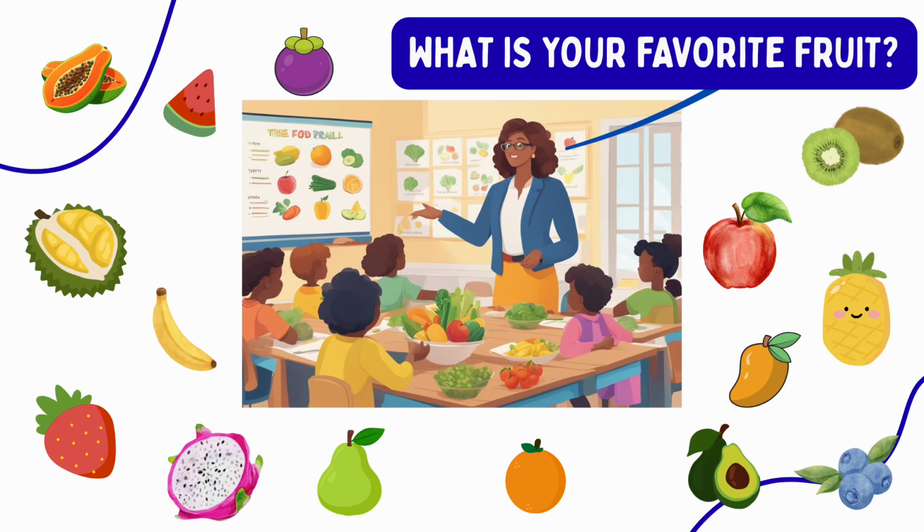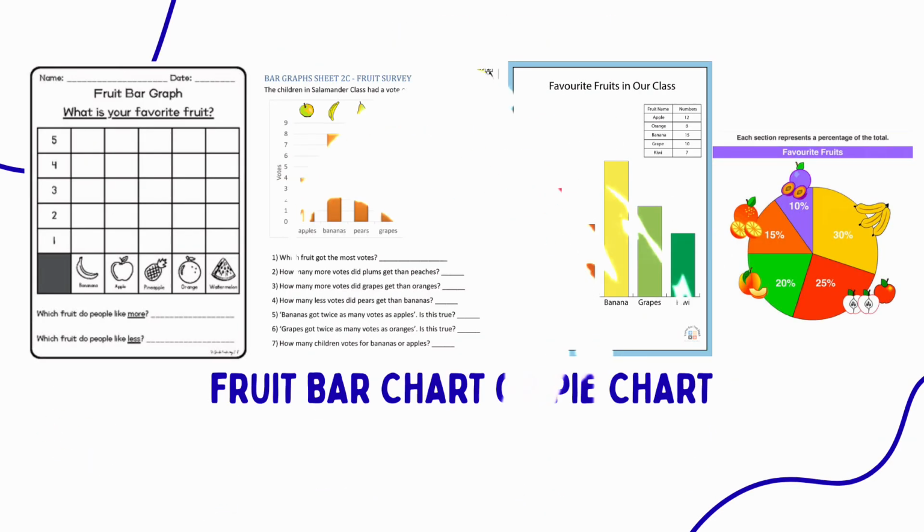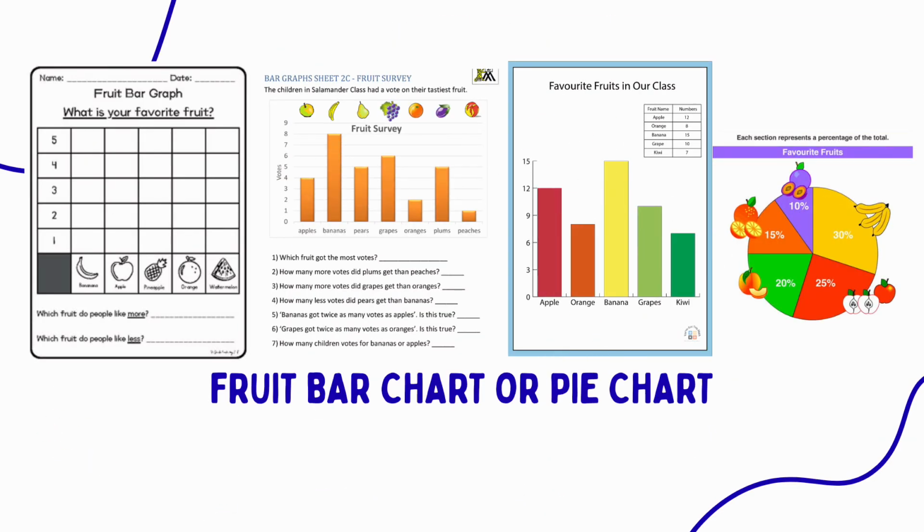Suppose a teacher asks the class a question. What is your favorite fruit? Each student gives an answer. Some say apples, some say bananas, and others say oranges. The teacher records all the responses and then counts how many students choose each fruit.